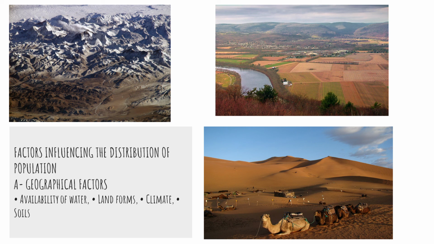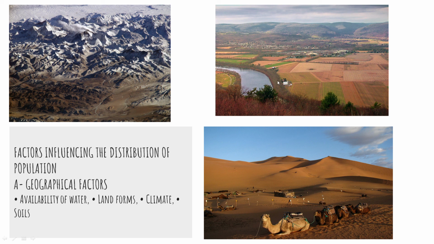Firstly, geographic factors. You see, here are 3 regions. One is a very high altitude area, which is very dry, rugged area. One is a dry area, which is a hot desert. And one is plain fertile land with water availability. So people will prefer to live in this area as compared to the other two, because these two have harsh climatic conditions. So geographical factors include availability of water.